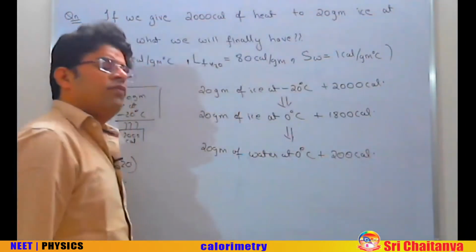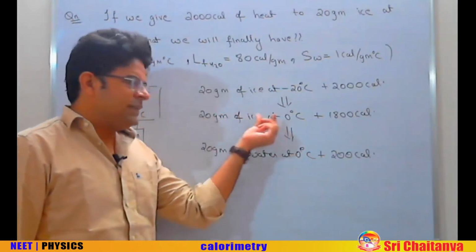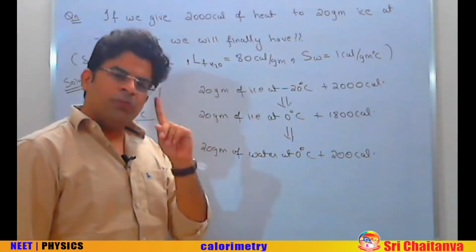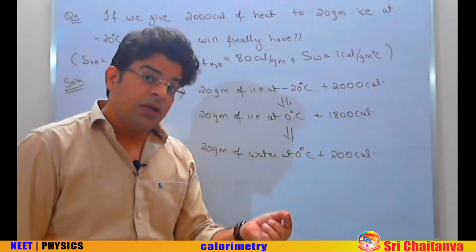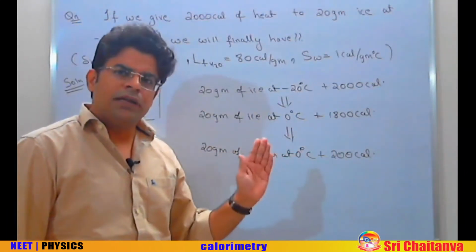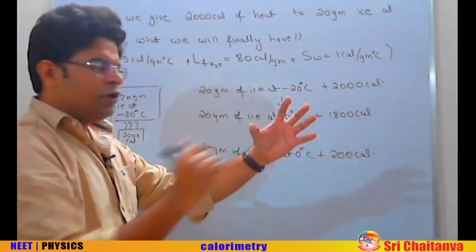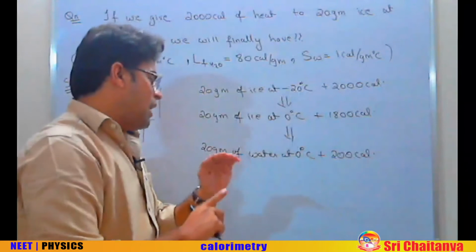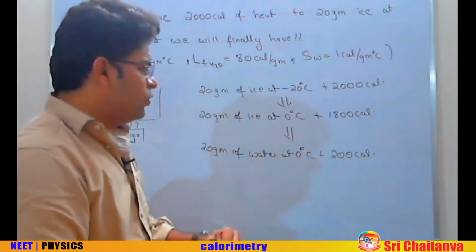Sir, I do not understand. Sir, how did you write this? One second. Imagine that you have got 20 gram of ice at 0. If you have got ice at 0 and you start providing heat, what happens? The ice starts to melt. To melt 1 gram, you require 80 calorie. To melt 20 gram, you will require 1600 calorie. Are you providing more than that or less than that? You are providing more than that. You are providing 1800 calorie. So once you have got 20 gram of ice at 0 and you start providing 1800 calorie, the first 1600 will be used to melt it, and after melting it, you will have 20 gram of water at 0 and still 200 calorie of heat to give.